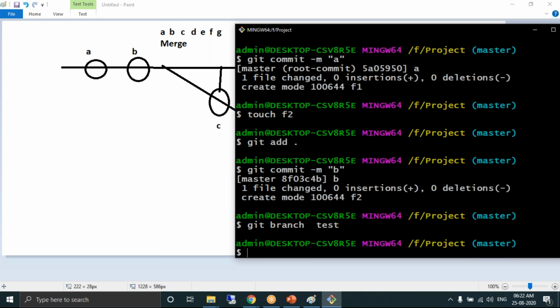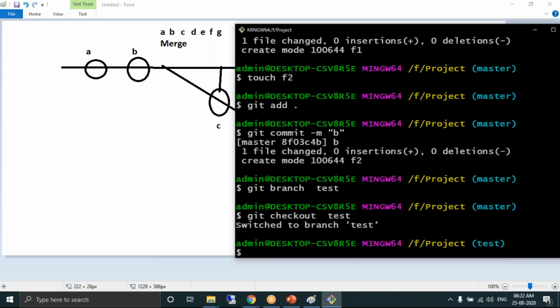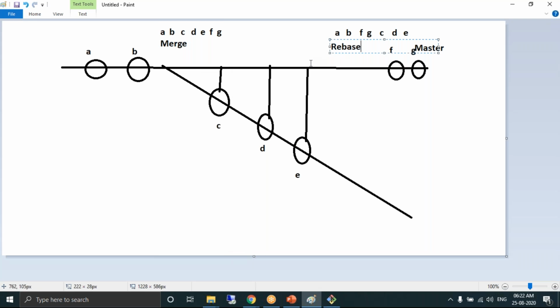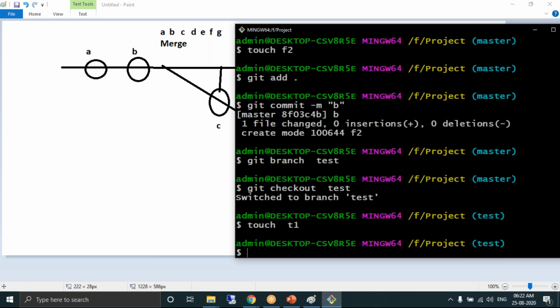So I created a branch, then checkout. Right now I'm currently pointing to the master branch. When you check out, you'll be pointing to the test branch. In the test branch, I created a file called T1. Naming convention: all the files in the master branch I'm starting with F, and the files created in the child branch I'm starting with T. It does not practically make any difference, it's just for our comfort.